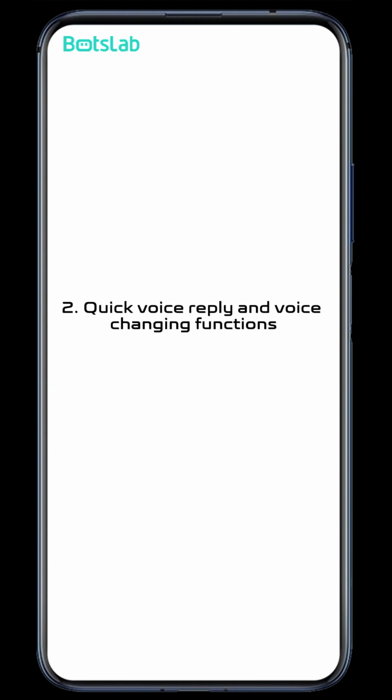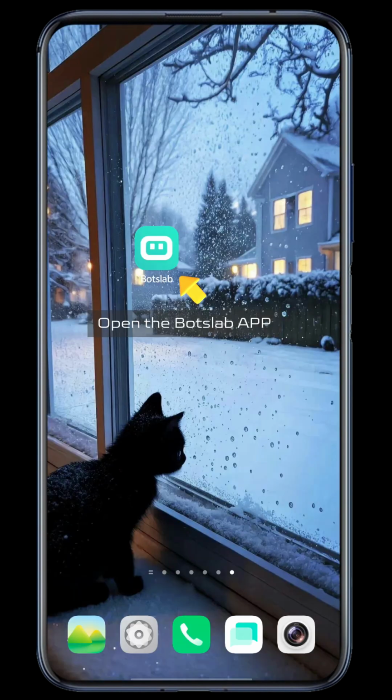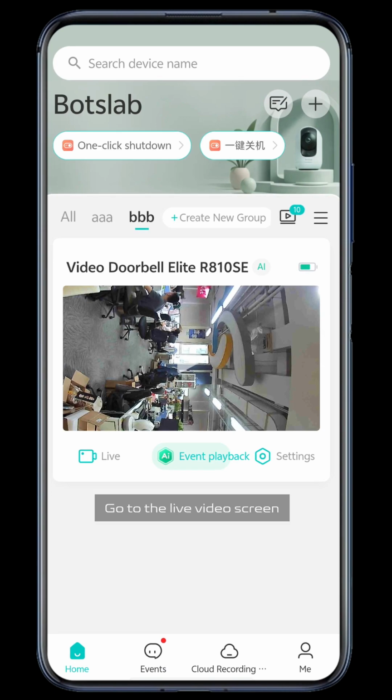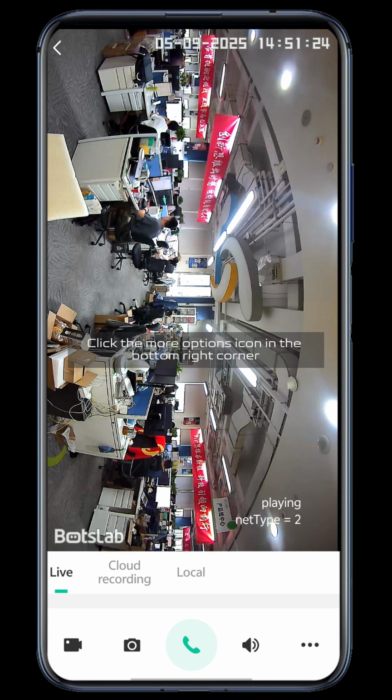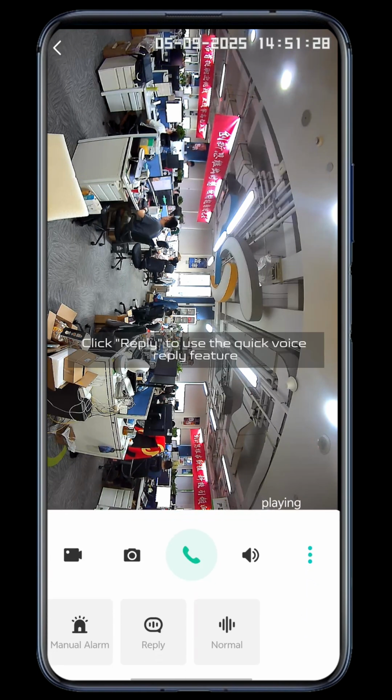2. Quick voice reply and voice changing functions. Open the Bots Lab app. Go to the live video screen. Click the More Options icon in the bottom right corner. Click Reply to use the quick voice reply feature.